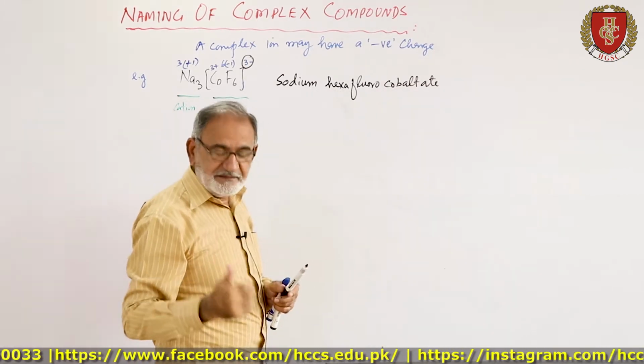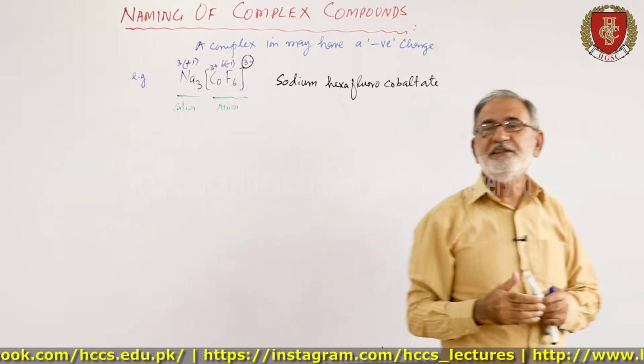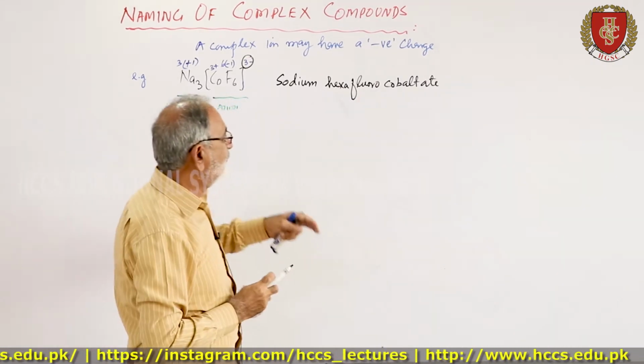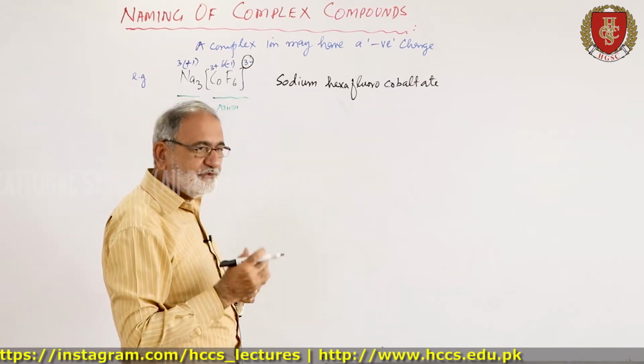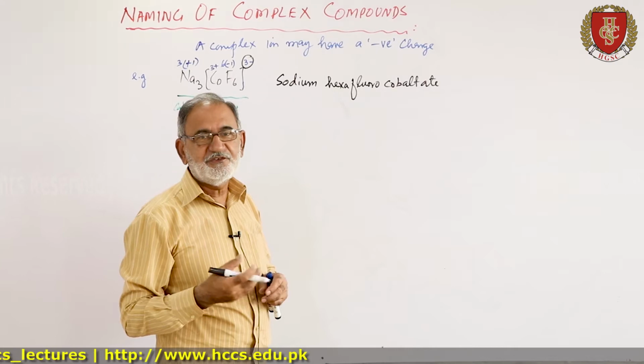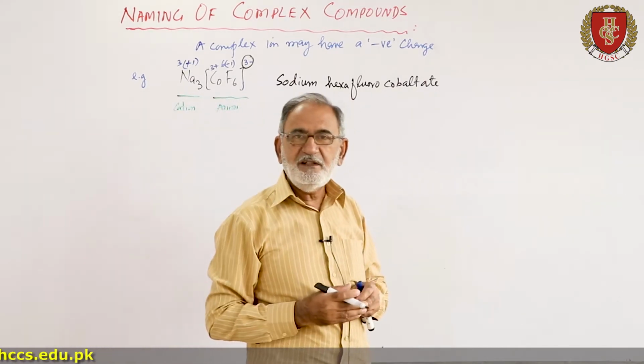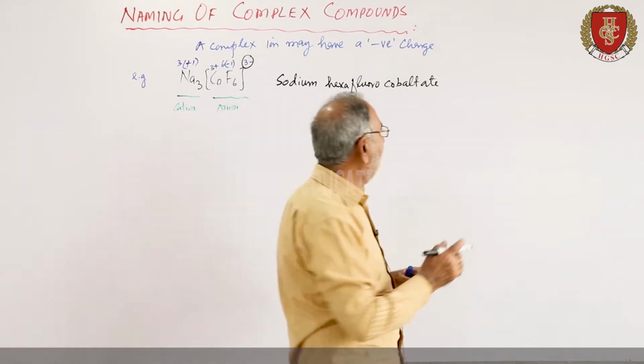You will add the suffix ate at the end of the metal, that is cobaltate, and the oxidation state of the transition metal or transition metal ion is represented by a Roman numeral, within the bracket.